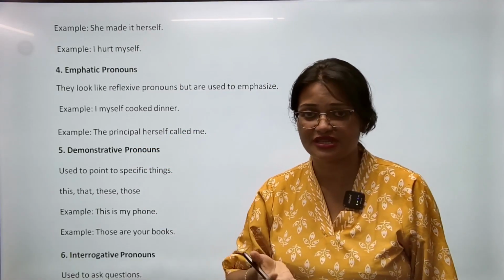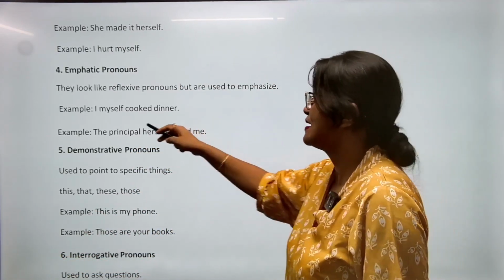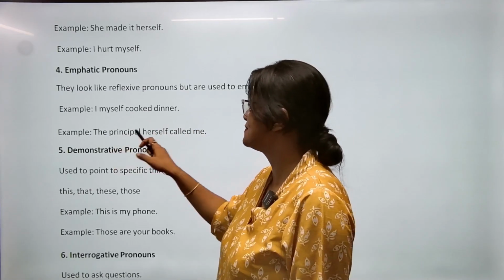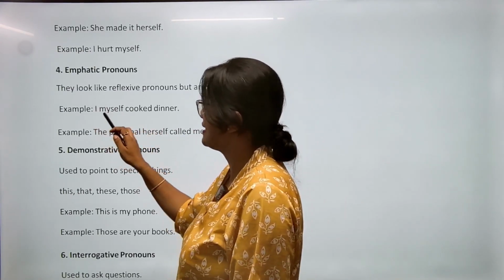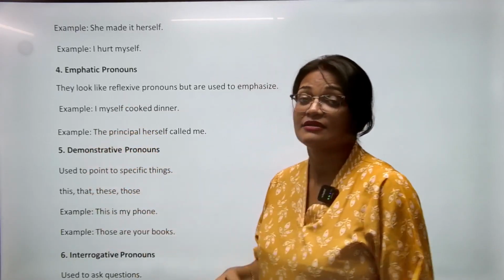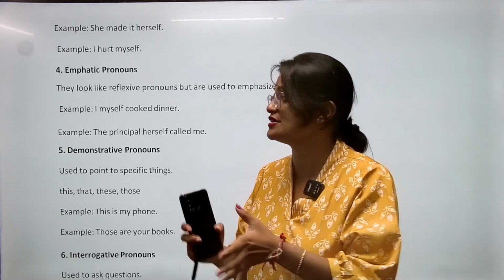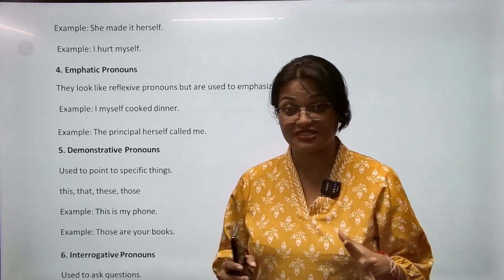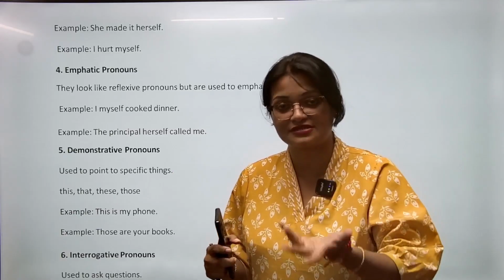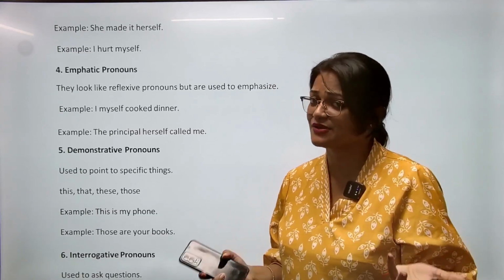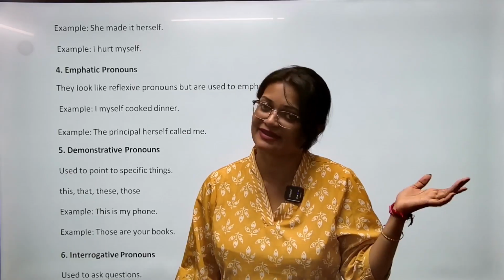So how will you differentiate कि कौन सा reflexive है, कौन सा emphatic है? It's very easy. Say, I myself cooked dinner. The principal herself called me. तो यहाँ पे क्या हुआ है? ये जो I के बाद myself लगाया है, that's because this word myself is emphasizing more on this pronoun I. मतलब कुछ ज्यादा ही pressure या power दे रहा है उसको दिखाने के मैंने खुद से बनाया है. So I myself, I could have used I cooked dinner myself. Last में भी add कर सकते थे and that is also correct.